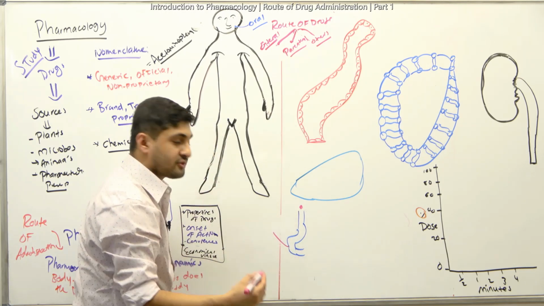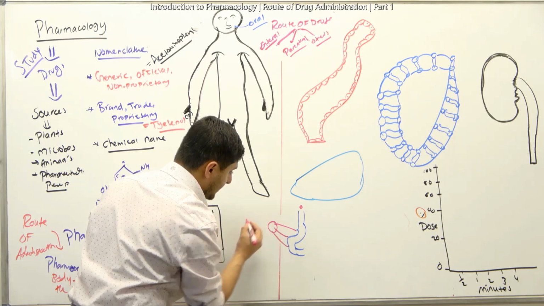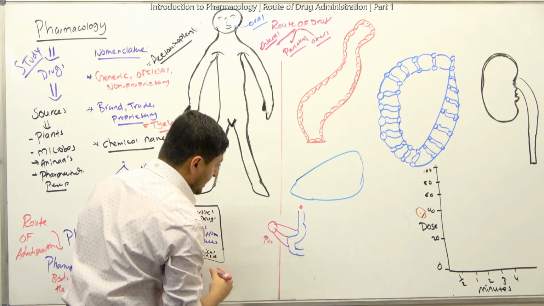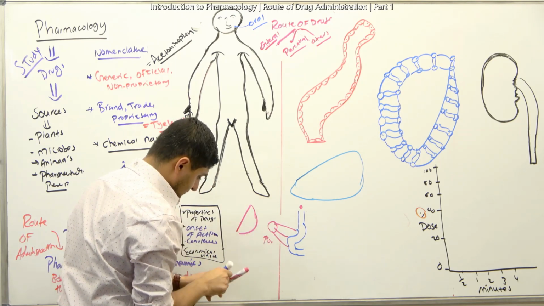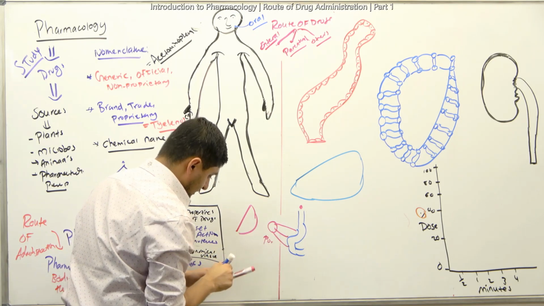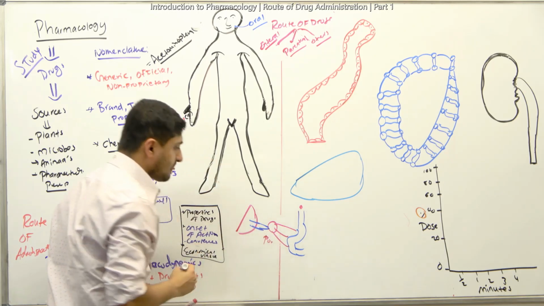From the superior and inferior mesenteric veins and the gastric veins, all of them go to this vein right here, which is called the portal vein, right? And from the portal vein, what is going to happen? Let's make it go to this vein right here, and let's make this the hepatic portal vein. It brings the drug to the hepatocytes.